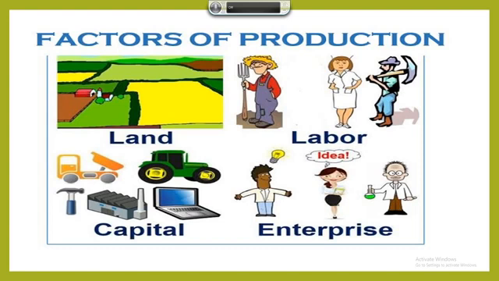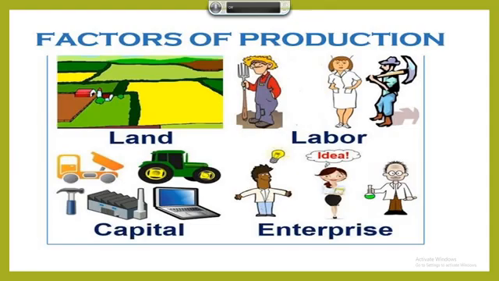Okay, land. As I have already told you, land is the most important factor of production. We cannot start any production activity without a place. A place is required to build a factory or building. Land is therefore the first and foremost factor of production. Land also includes other natural resources like water, forest, minerals, etc.